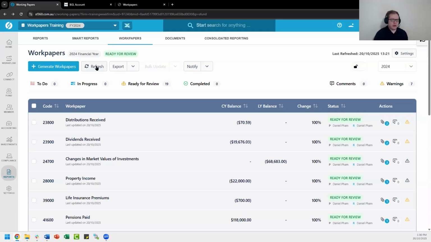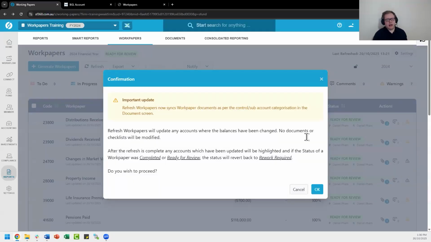When it comes to refreshing, you can see there is a brief section of text just describing it. Essentially, what it's saying is any of the progress that you've put into the Workpapers so far, essentially to upload documents, additional documents, or complete the checklists, those will not be reverted. So you will keep the progress that you've been working through. Anything that has changed will be updated to rework required if there have been changes that have come through. And that is essentially what refresh does.